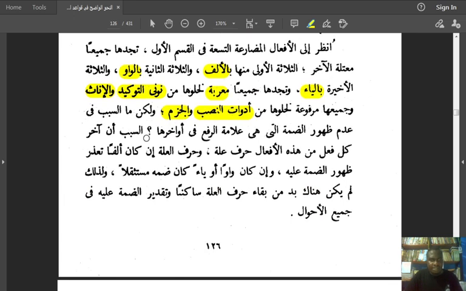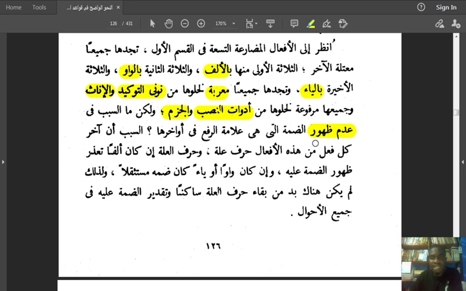And he says, ولكن ما السبب في عدم ظهور الضمة التي هي علامة الرفع في أواخرها. But then, what is the reason why the dhamma is not showing, عدم ظهور, the lack of appearance?